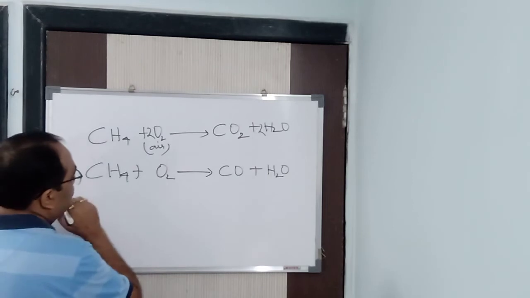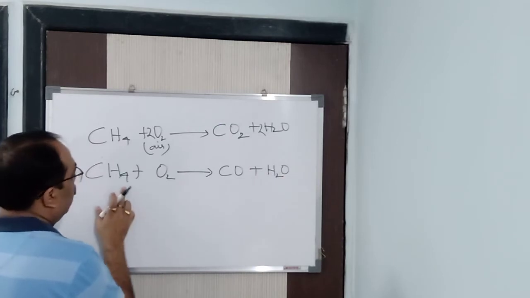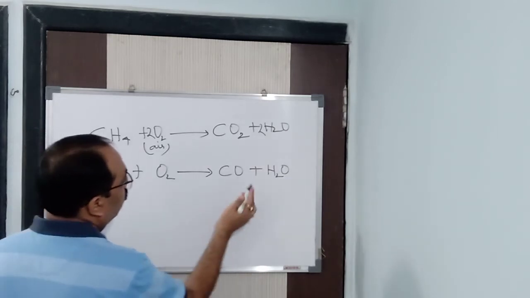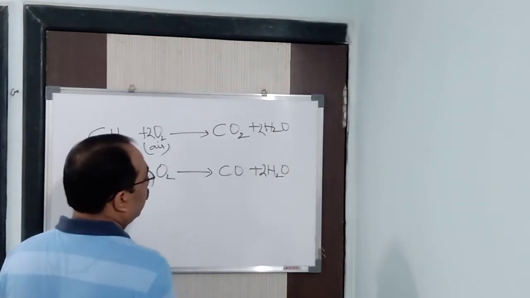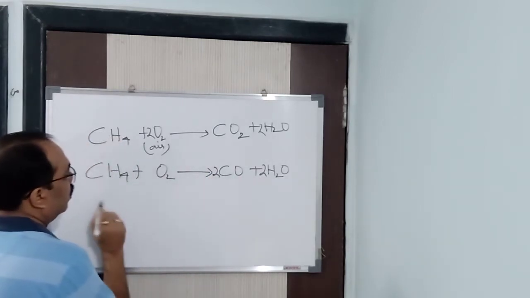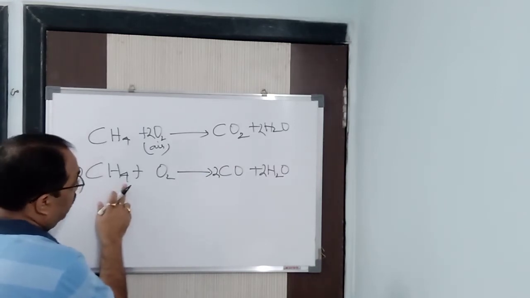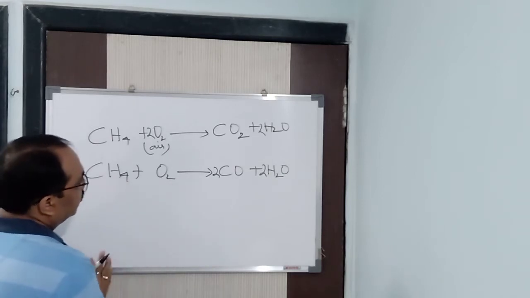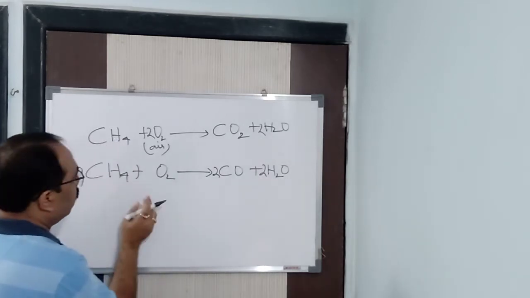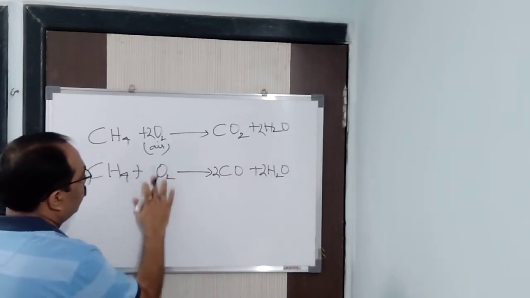To balance it, here oxygen is 2. Now hydrogen is 4. If I put 2 here, 2CH4, the 2 4s are 8, so 8 hydrogen it becomes. So 2 carbon, carbon monoxide, and 2CH4, and here 4 oxygen, which means 2O2.